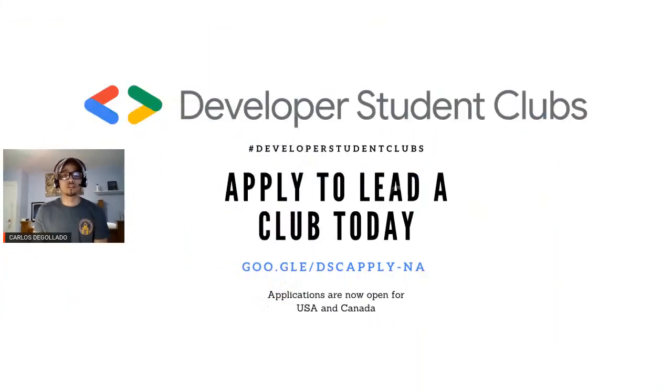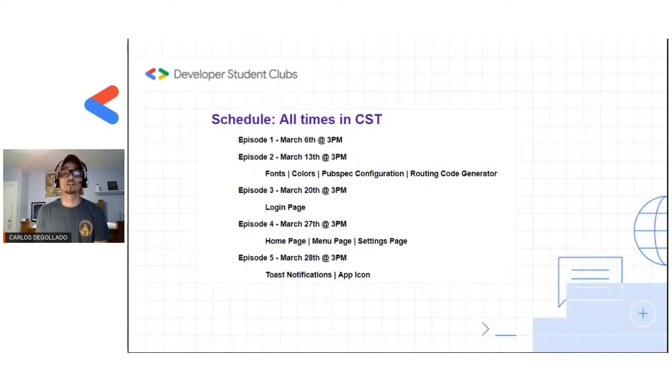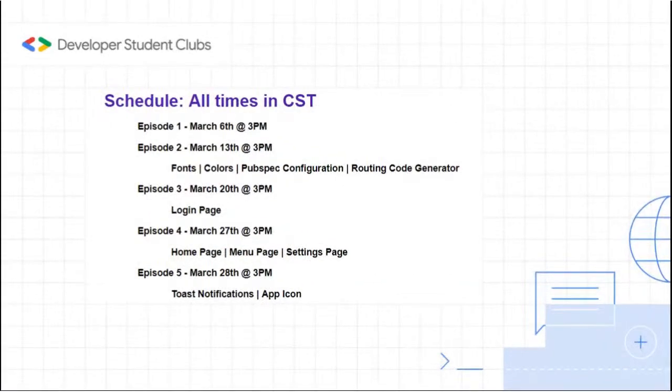So as we proceed, we're going to start by going over a quick little schedule, a rundown of what we have scheduled for everyone in this series. As you can see, episode 1 is taking place today. I mean, we're here right now, 3 p.m. We just put it on the schedule in case you needed to refer back. It's going to happen at 3 p.m. Central Time. They're all going to be listed at Central Time. So wherever you are in the world, try to keep note of that. This is happening based in Chicago, so that's the reason for that. That's why we're doing it at 3.